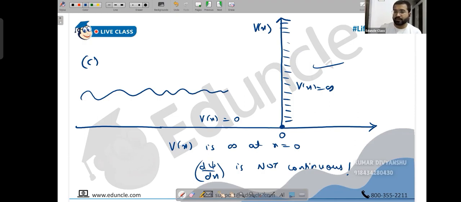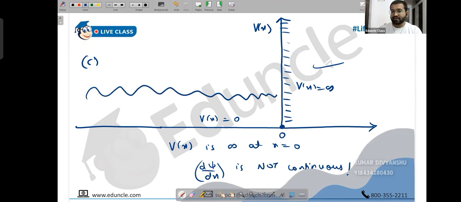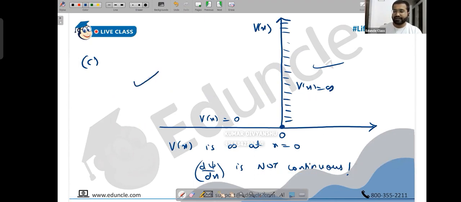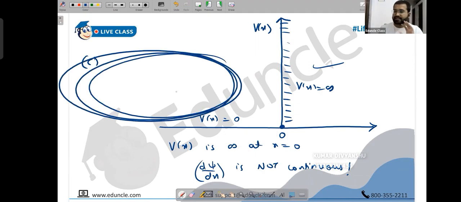Yes, here it is defined. The definition is not the problem. The wave function will exist here because the wave will be there. But the point is, there is no continuity of the wave function now. We are only talking about not continuous. We are not saying that the wave function doesn't exist. My meaning was that d psi by dx is continuous on the left, on the whole left.